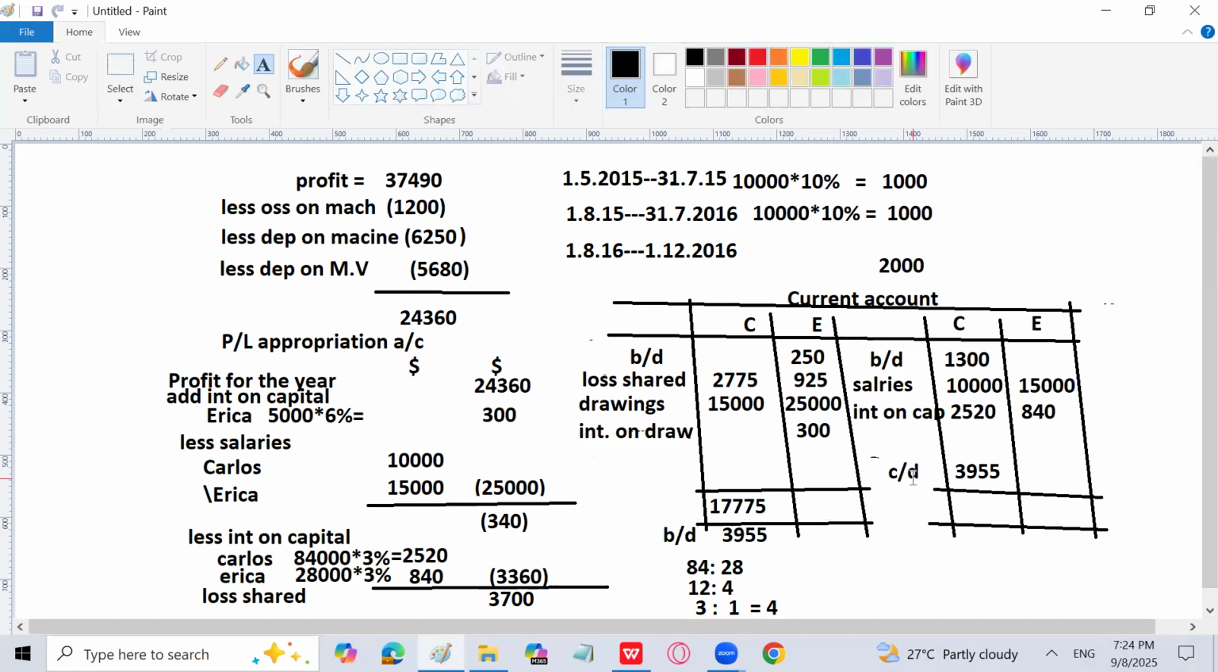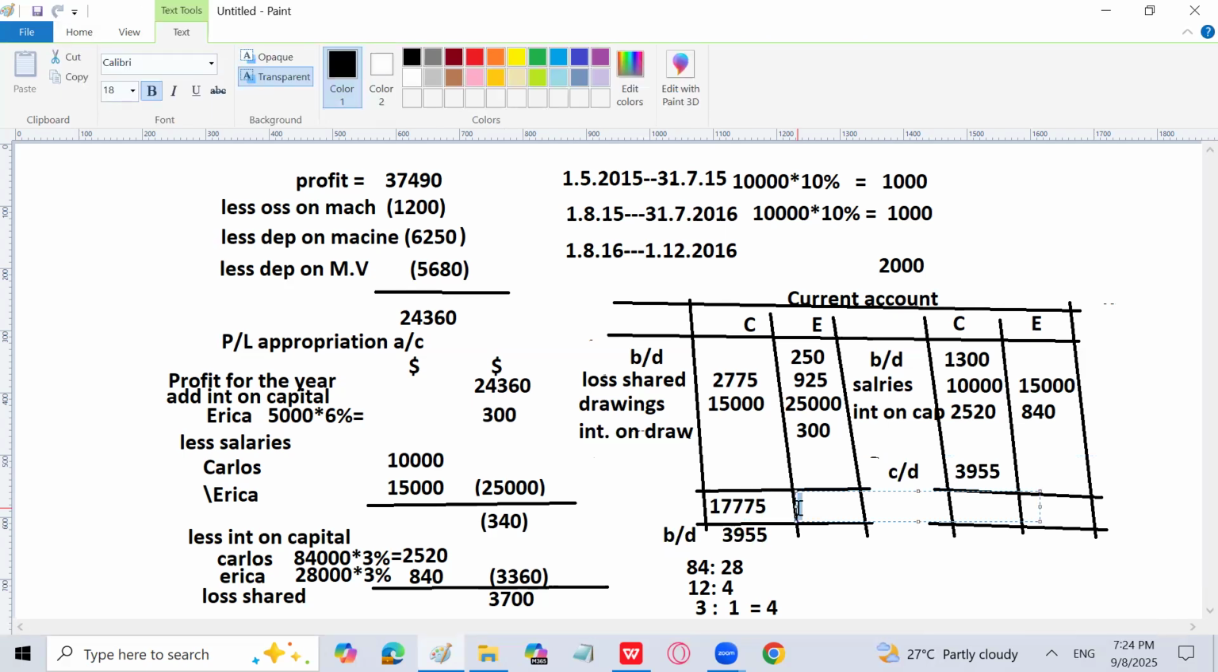And if we talk about Erika, she was also already having a negative balance of 250. It's a debit balance, and now I think the debit balance is going to increase more. The 250 plus 925 plus 25,000 plus 300. The total is 26475.